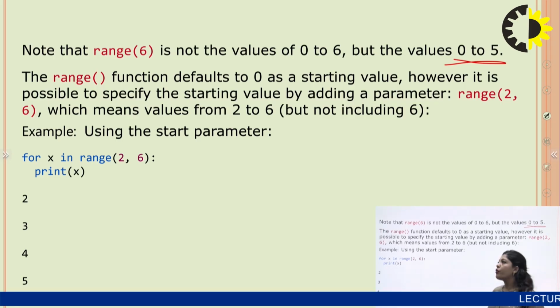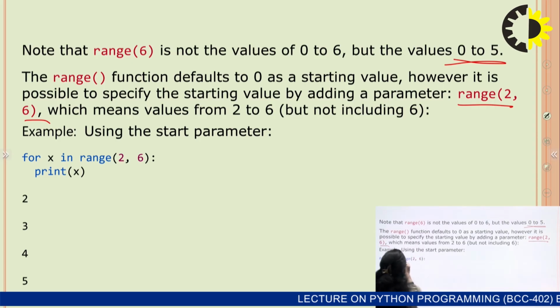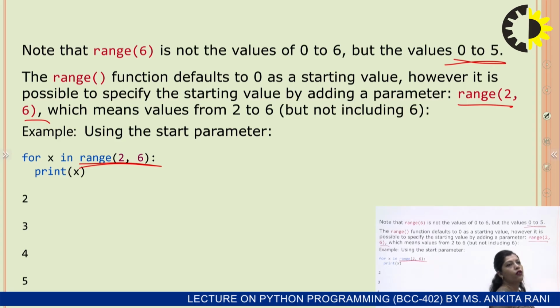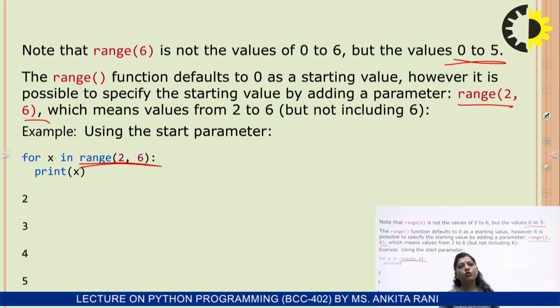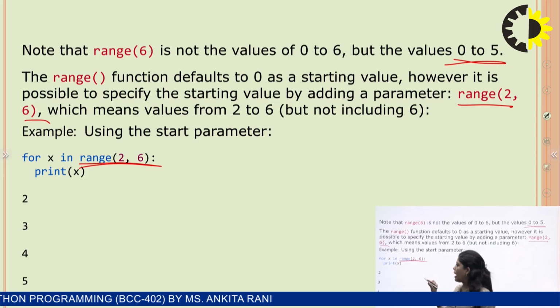Next is another form of the range function. We can give the value range 2, 6. This means we have to print the values from 2 to 6, but not including 6. So for example, for x in range 2, 6, print x.